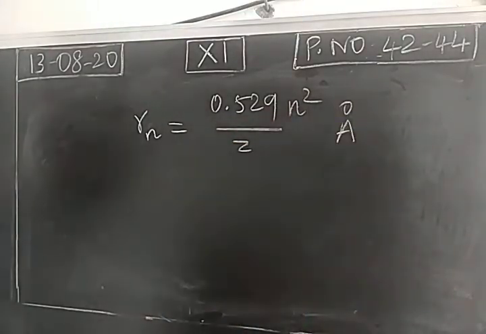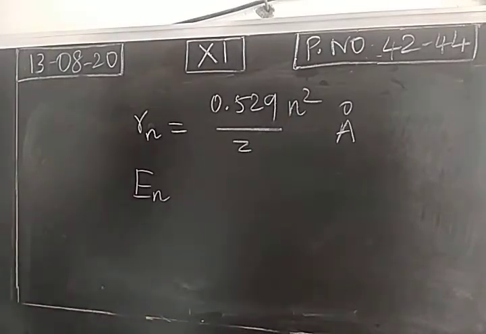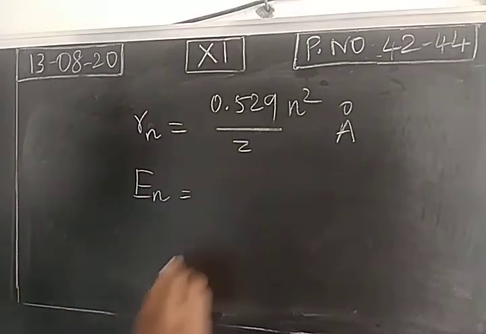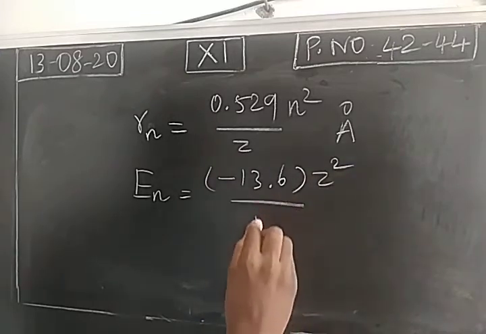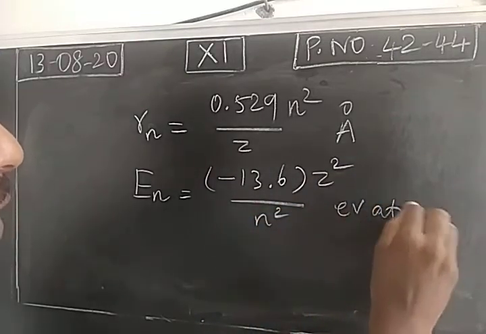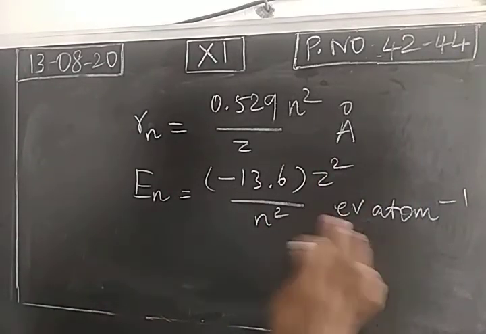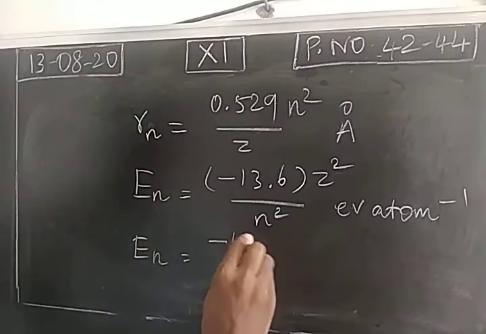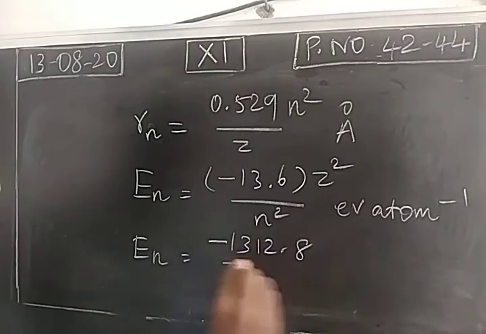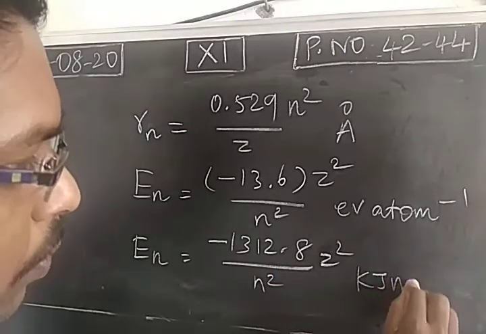Then the energy of an electron in the nth orbit. In that particular orbit an electron is present. The energy of that electron in the nth orbit is minus 13.6 z square divided by n square electron volt per atom. In terms of kilojoule, the value will change. If we change the unit, the energy of the electron in the nth orbit is minus 1312.8 z square divided by n square kilojoule per mole.